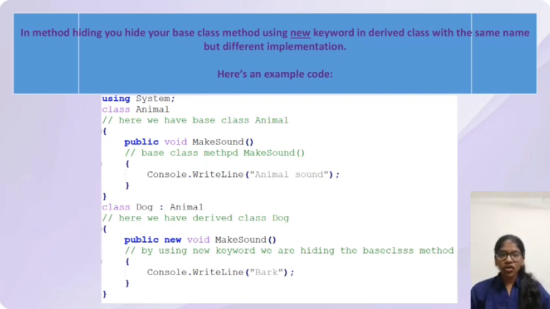Here we have a class named Animal which has a method called MakeSound which simply prints animal sound. Next we have a class named Dog which inherits from class Animal. But here we want to print different sounds of animals. So by using the new keyword, we tell C# that we want to hide the original MakeSound method in the Animal class and we want to use our own version of MakeSound in the Dog class. So when we make an instance of class Dog, it will show the output as bark.